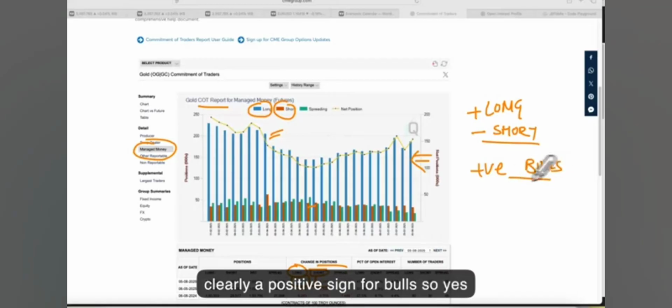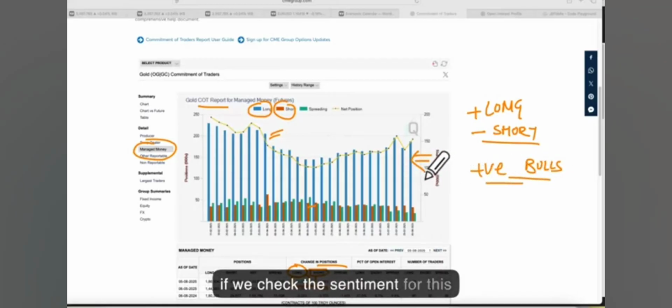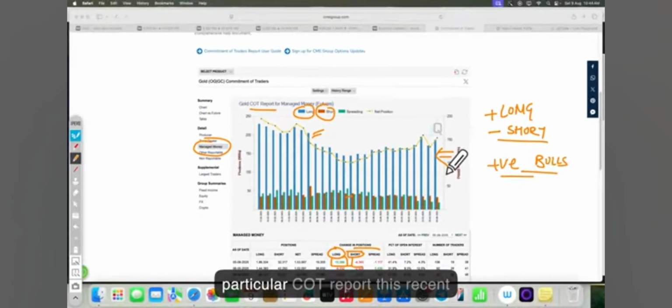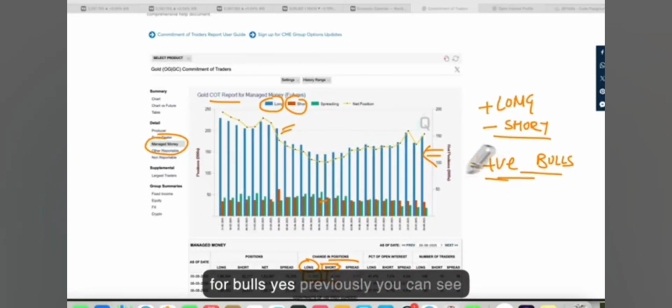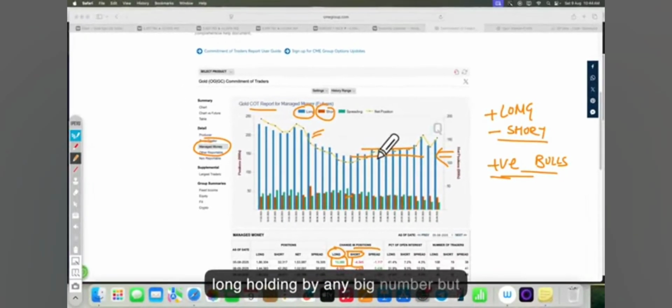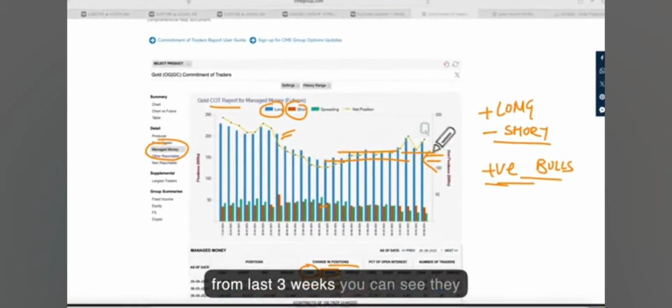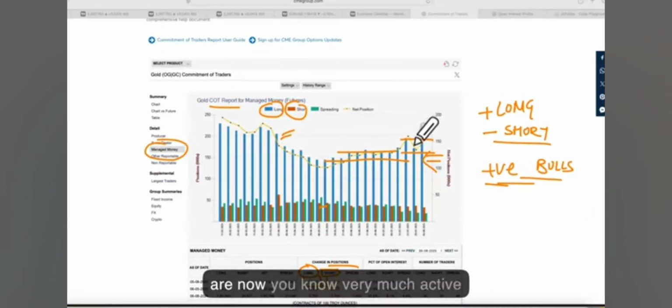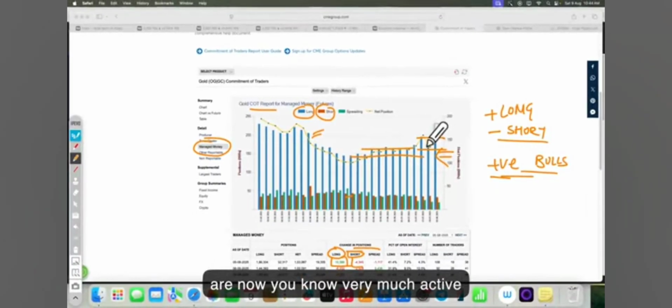So yes, if we check the sentiment for this recent closing week COT report, it is positive for bulls. Previously, the managed money were not increasing or decreasing their net long holding by any big number, but over the last 3 weeks you can see they are now very much active.